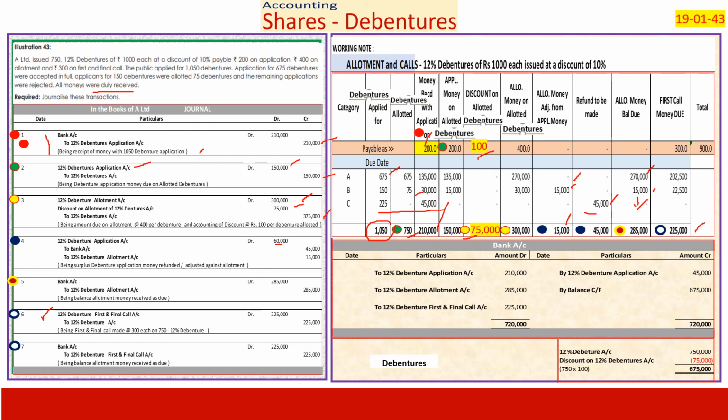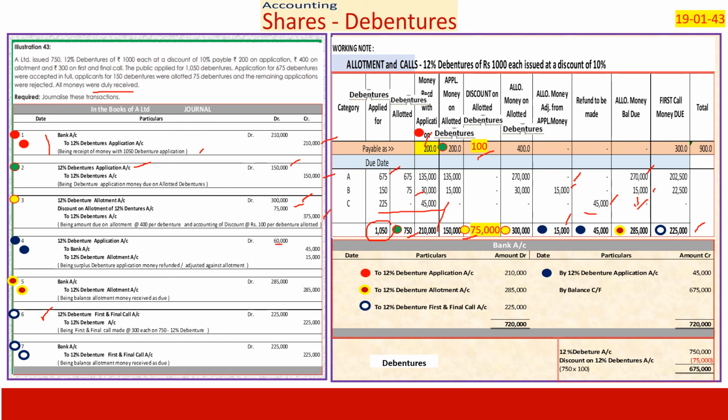Now, with this, you have passed entries, and it is very simple to cross check. First, bank account to debenture application 2,10,000. Second, 12% debenture application to bank, we refunded 45,000, that we book it here. Third, we have got bank account to debenture allotment, we received 2,85,000.